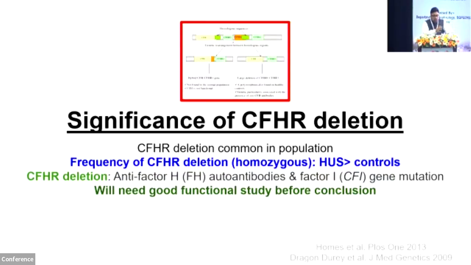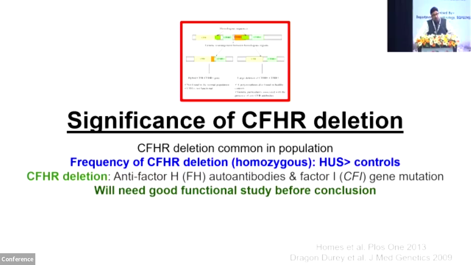Coming to the last part is the significance of CFHRs. CFHR deletion is very common in normal population. There was a publication in PLOS One, which actually evaluated the role of CFHR in population, which also had a Gujarati Indian population, and they found that 38% of the population were positive for CFHR deletion, homozygous or heterozygous, heterozygous being more common than the homozygous.